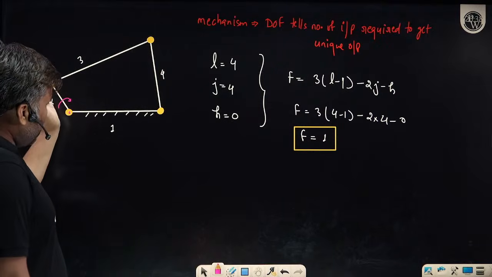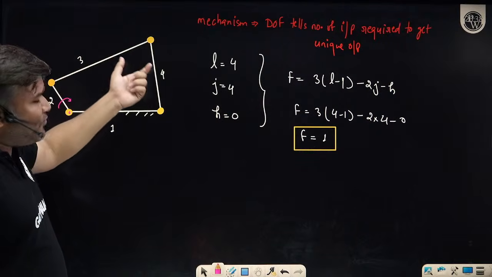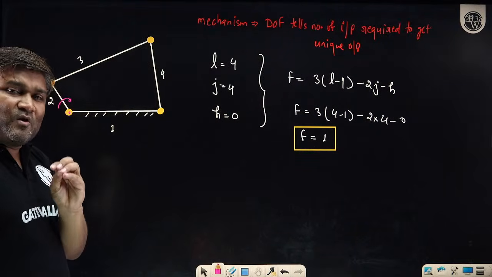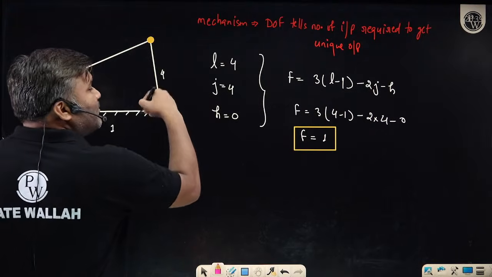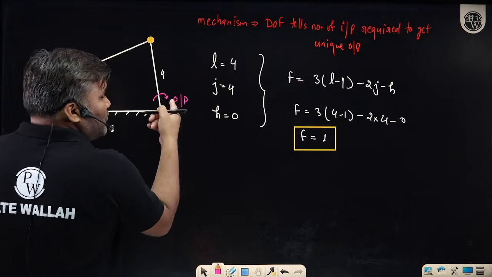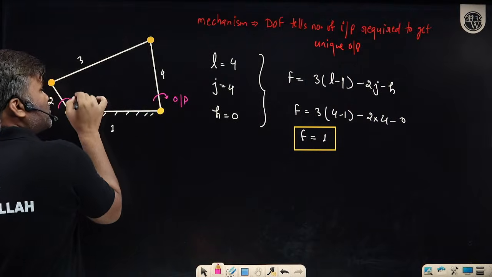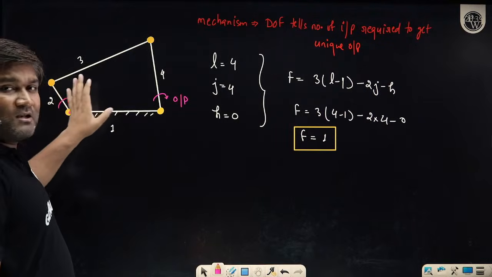So if you have moved link 2 with some velocity, what will be the velocities of link 3 and link 4? That is fixed. I can get the motion of link 4 as my output. So here, if you want only one motion as output, just give motion to link number 2. You will get all the constrained motions.